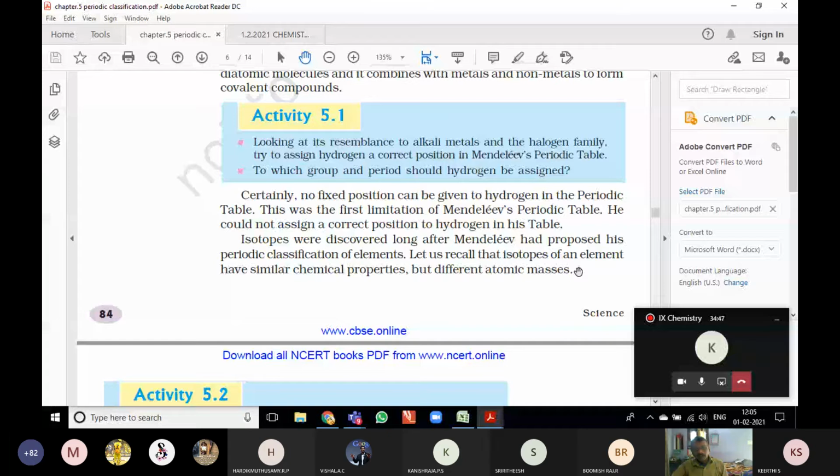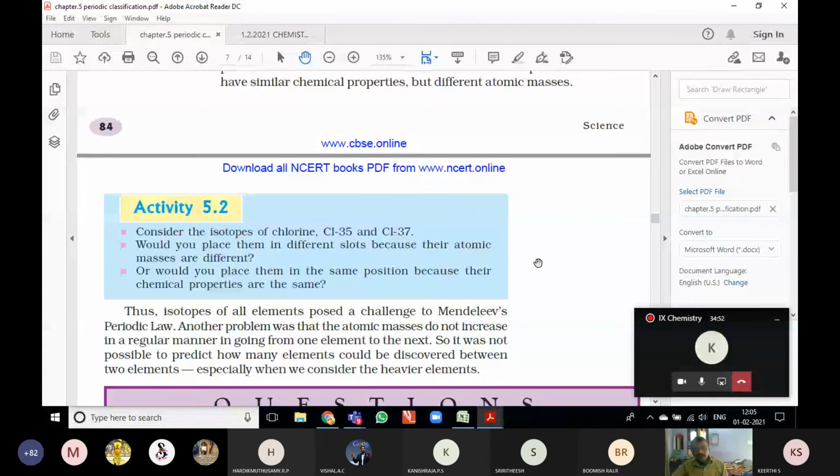In Activity 5.2, consider the isotopes of chlorine, Cl35 and Cl37. Would you place them in different clusters because the atomic masses are different? You know what isotopes are, I discussed them before.